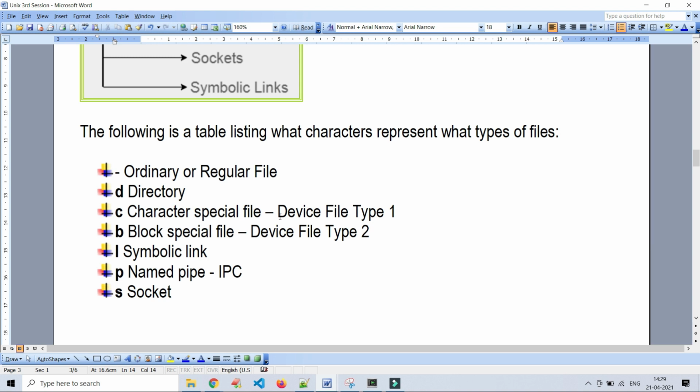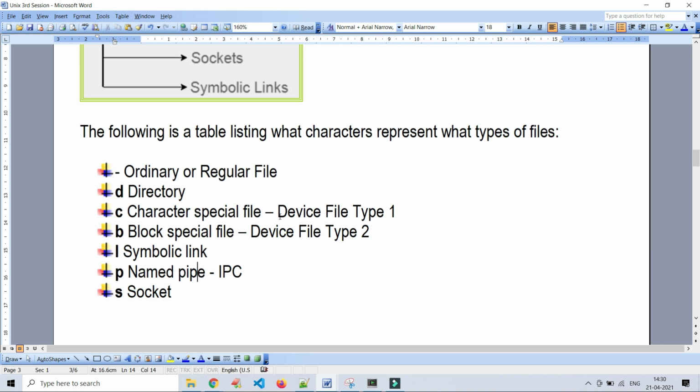And one more thing is, if you update any data in the target file, the related hard link file will be updated automatically. But in case of soft or symbolic link, it won't happen. If we change the name of the original file, then all the soft links for that file become dangling, meaning they won't work. In case of hard link, it will work.